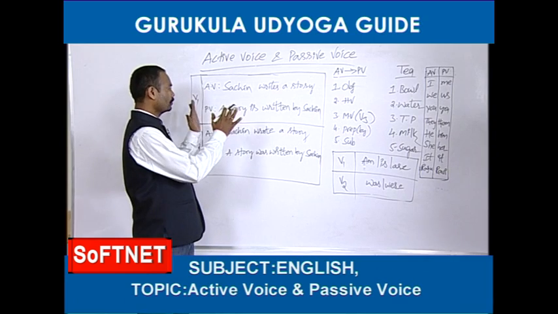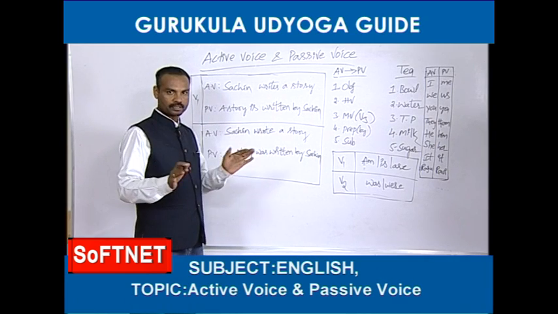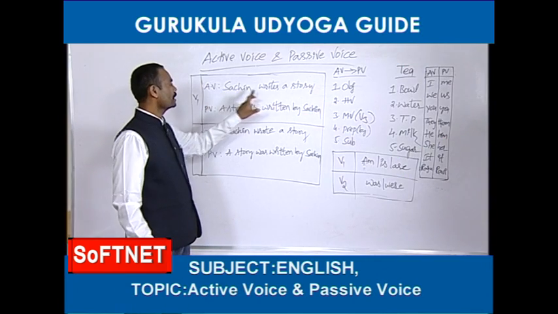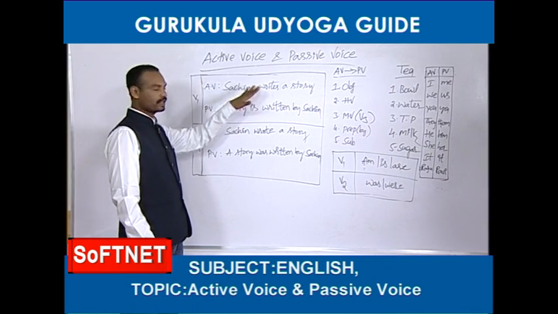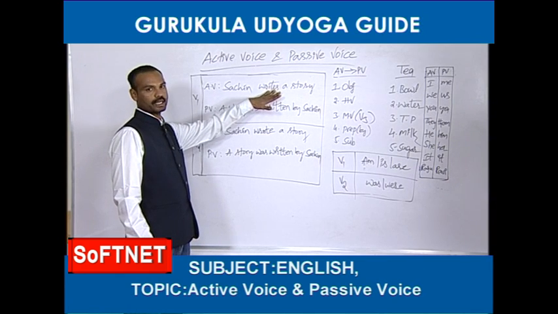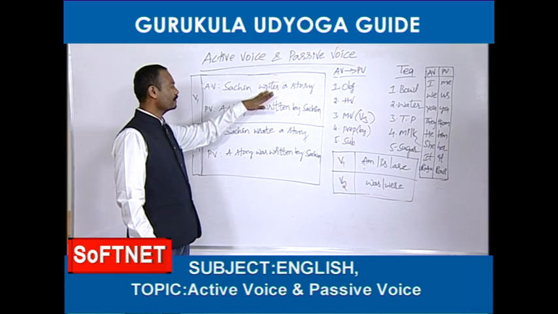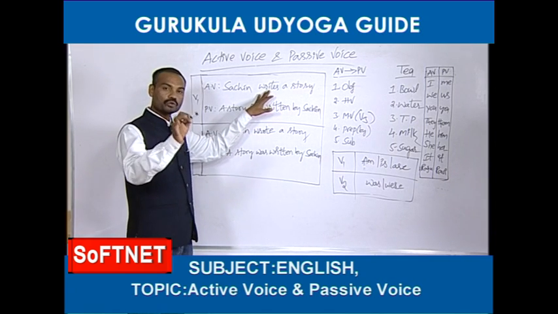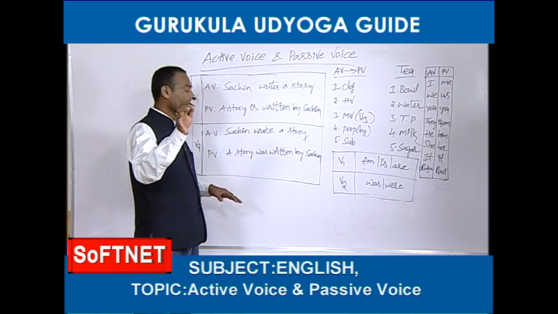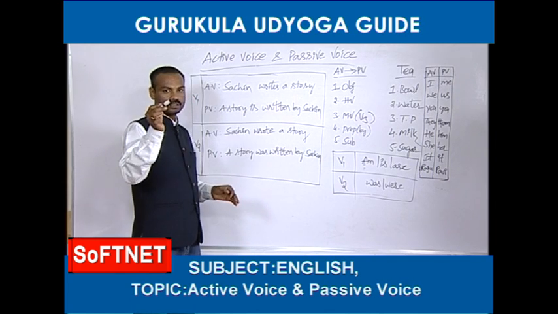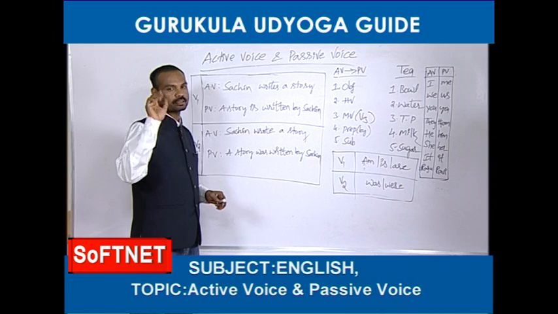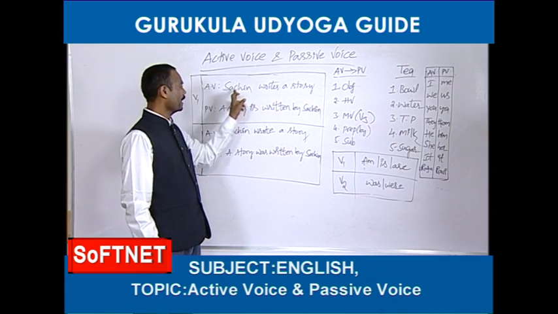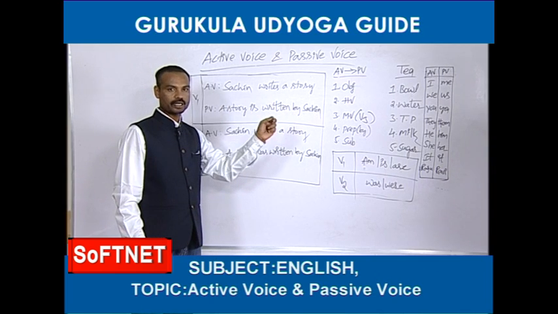Friends, now I am going to give you some more beautiful examples to make you understand well. See, here is one example. Sachin writes a story. This is one active voice. Now we are going to change this active voice into passive voice. Before changing it, you should know whether it is an active voice or not. How to find out whether this is active voice or not? I told you one point. If any sentence starts with the subject, that is called active voice. Here Sachin is subject. This sentence has started with the subject. That's why it is called active voice.